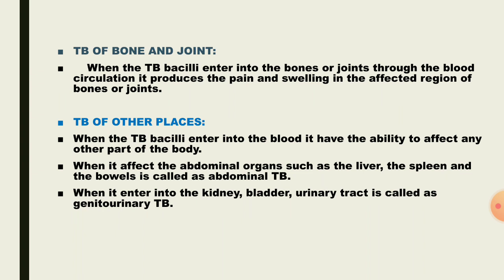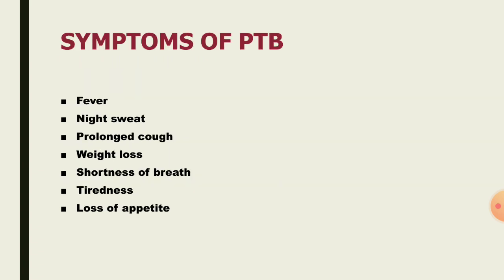bone TB. When it affects the liver, spleen, or bowels, it is called abdominal TB. When it affects the kidney, bladder, or urinary tract, it is called genitourinary TB. Next, symptoms of pulmonary tuberculosis: fever, night sweat, prolonged cough, weight loss, shortness of breath, tiredness, and loss of appetite are the most common symptoms of pulmonary tuberculosis.